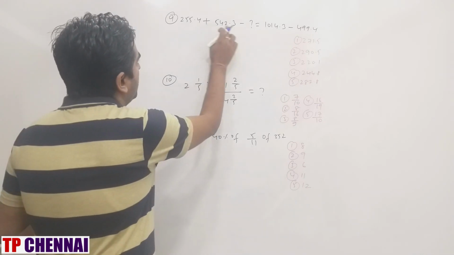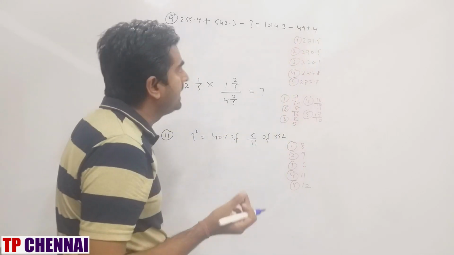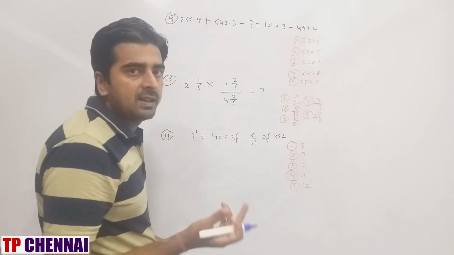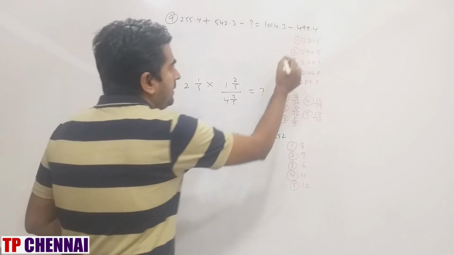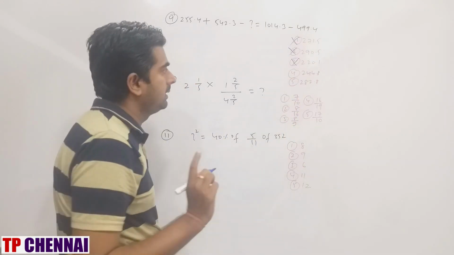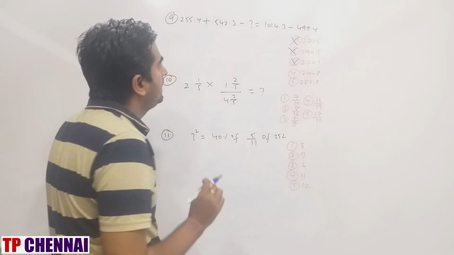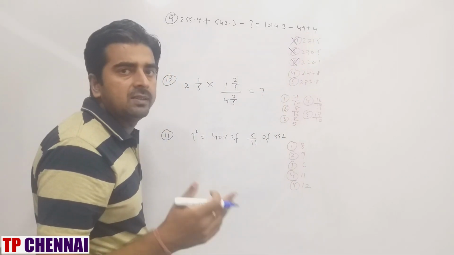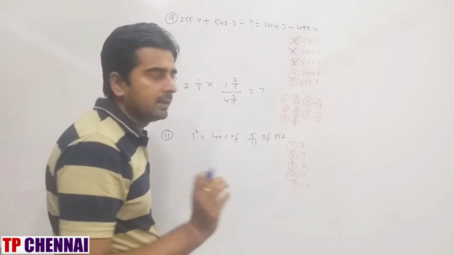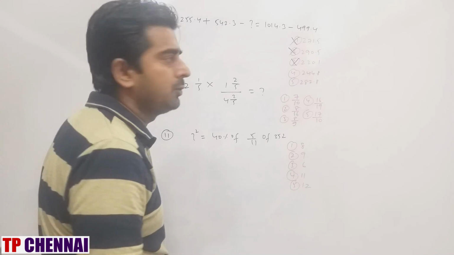So here 0.4, 0.3 is 0.7. This is 0.3. So 3 minus 4, 9. Right? So 7 minus 9, that means 2. So first option, second option, third option is ruled out. Your answer ends with 8. This is 7. This is 13 minus 4 is nothing but 9. Right? So 17 minus 9, answer ends with 8. That means the first 3 options are ruled out. Now you have the fourth and fifth options which you have to check.